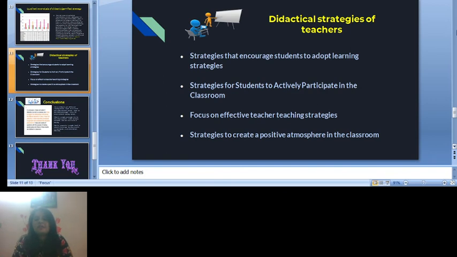These are some didactic strategies of the teachers. Strategies that will encourage the student to adapt learning strategies. Strategies for the student to actively participate in the classroom. Focus on effective teacher teaching strategies and strategies to create a positive atmosphere in the classroom.